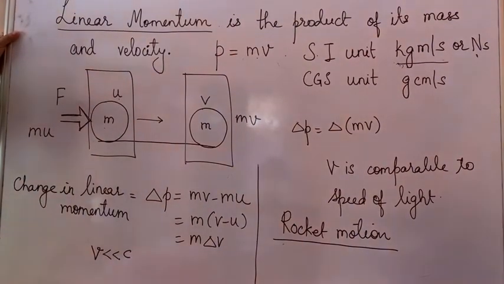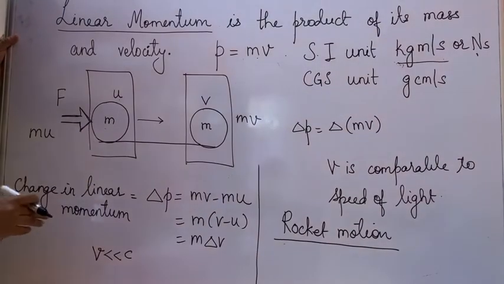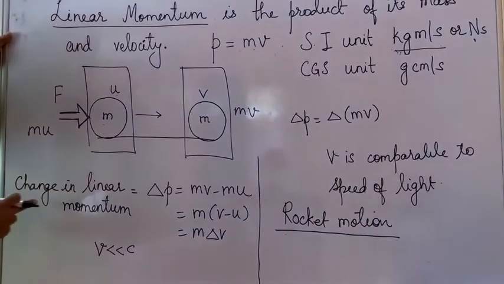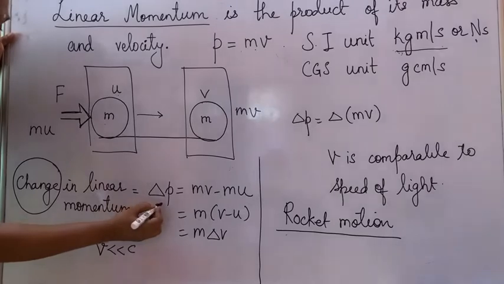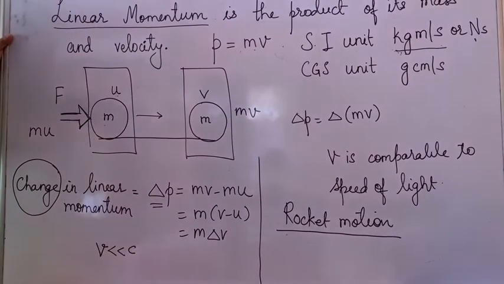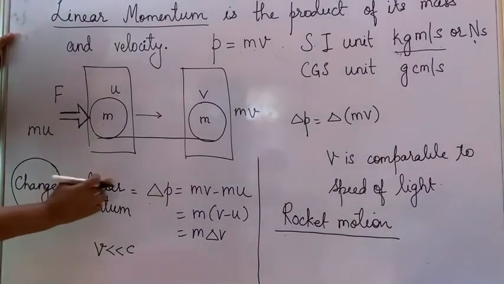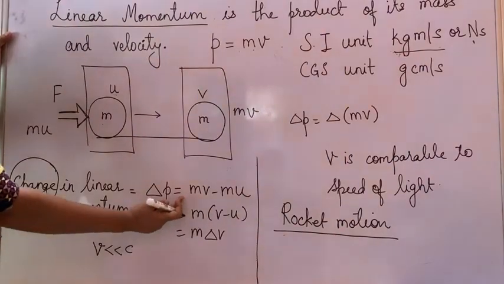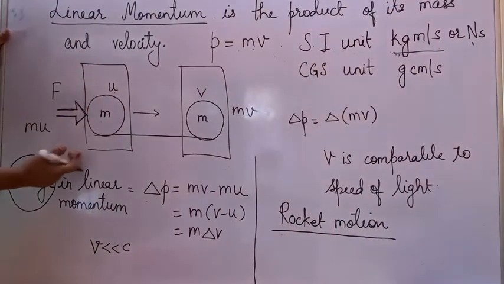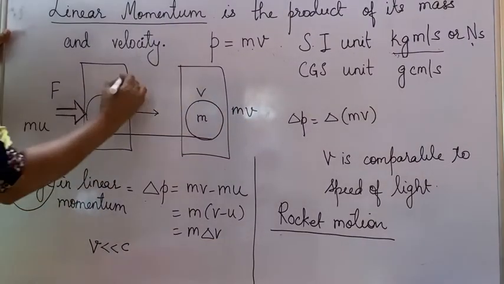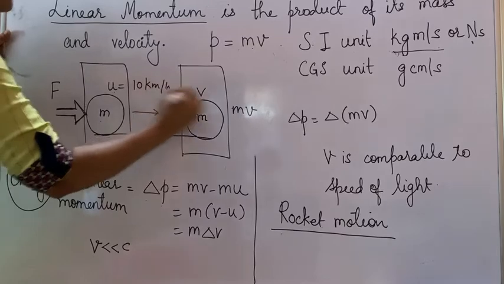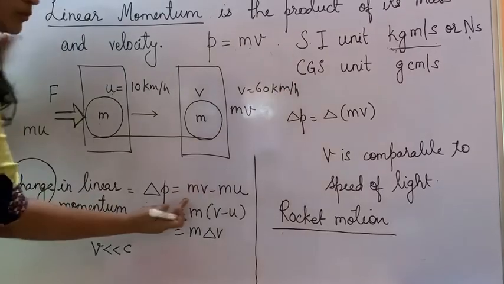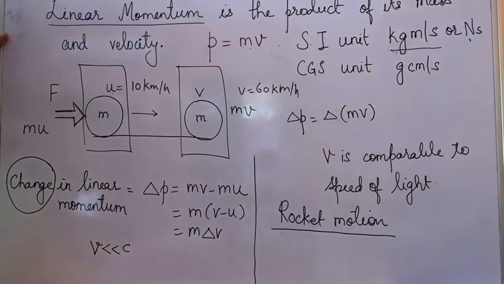Now, what do you mean by change in linear momentum? Obviously, there is a change in momentum because the initial velocity was different and the final velocity is different. What is that change? Always keep in mind, the word change is given by this small triangle, which is called delta. So change in linear momentum, and linear momentum is P, so delta P is equal to final momentum minus initial momentum. Suppose the initial velocity is 10 km per hour and the final velocity is 60 km per hour. This velocity being more, you will take mv minus mu. That will be the change in linear momentum.